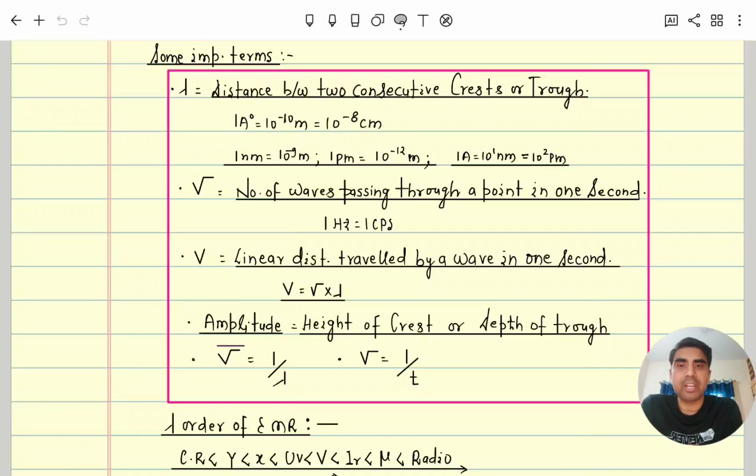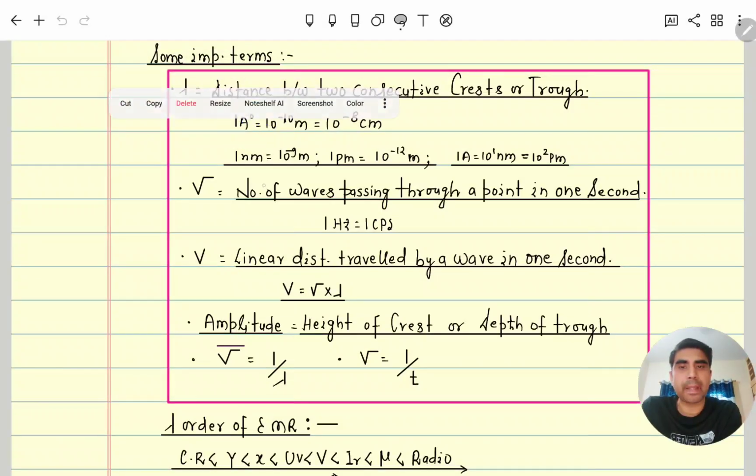In any wave, you know what the wavelength is: the distance between two consecutive crests or troughs. The upper part of the wave is called the crest and the lower portion is called the trough. The distance between two consecutive crests or troughs is called the wavelength.